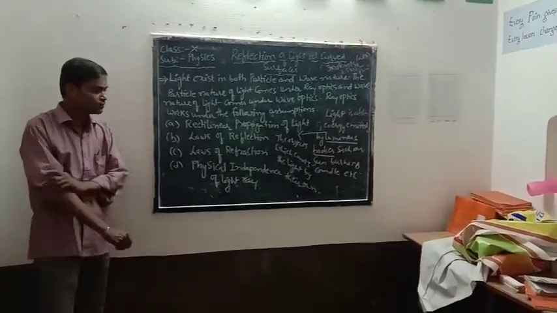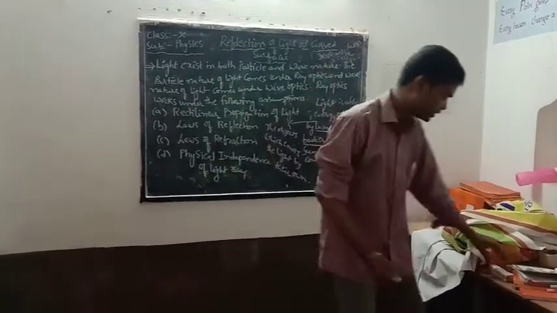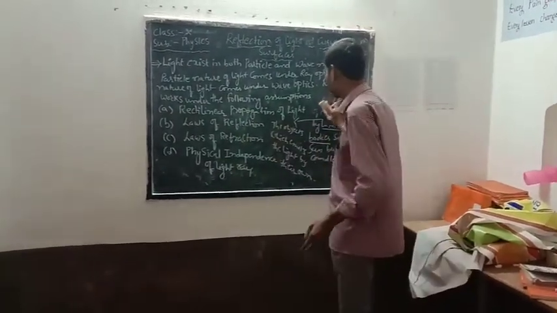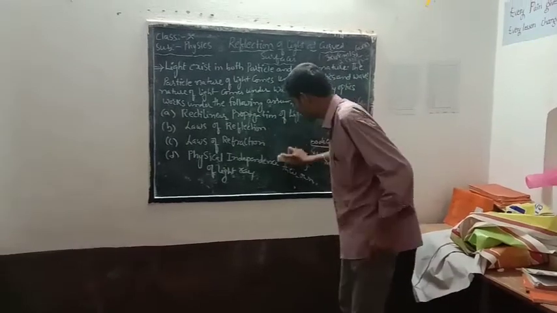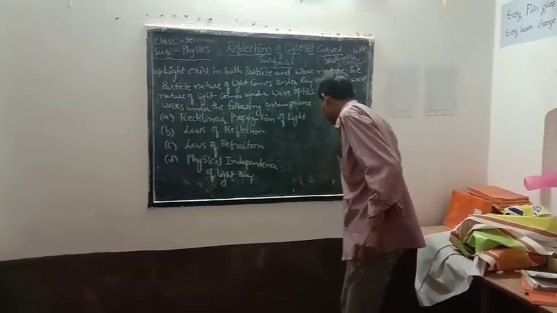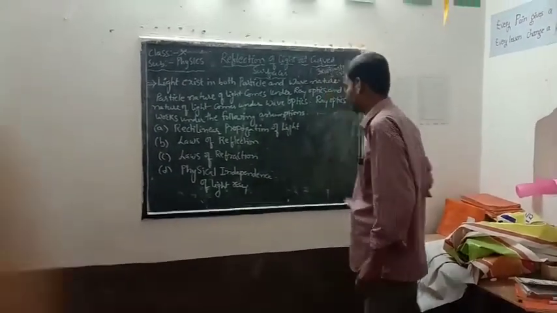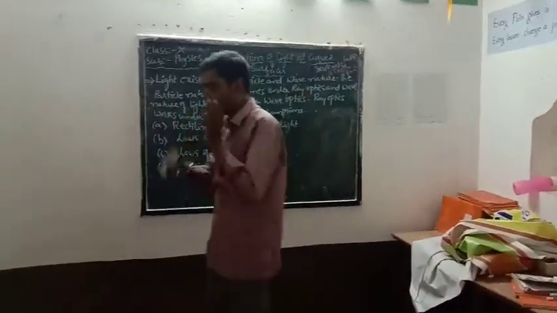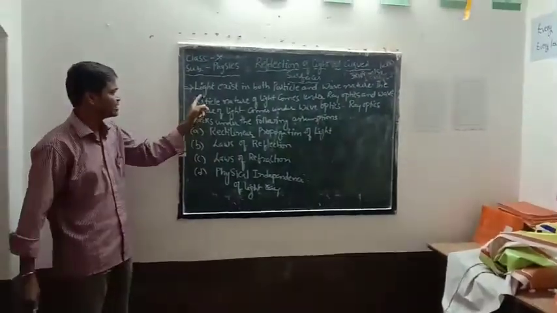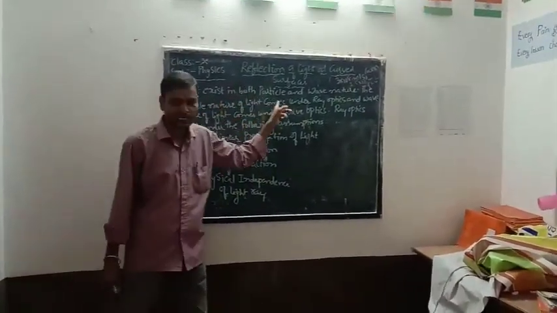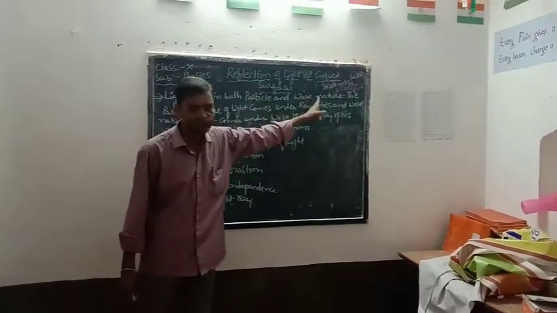So before going to learn about reflection, we should know the definition of reflection, no? So here, light can exist in both natures: light exists in both particle and wave nature.